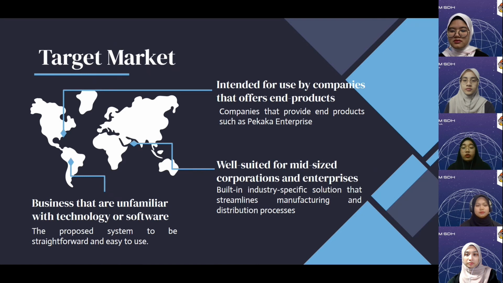And the second one, this software is also well suited for mid-sized corporations or enterprises, particularly those with many locations and multiple subsidiaries. In order to improve operational efficiency, it has a built-in industry-specific solution that streamlines manufacturing and distribution processes. And furthermore, businesses that are unfamiliar with technology or software will find our proposed system to be straightforward and easy to use. Because with a few simple inputs, this proposed system can record orders in real time, track inventory automatically, and generate meaningful reports such as booking report, product report, and customer report.